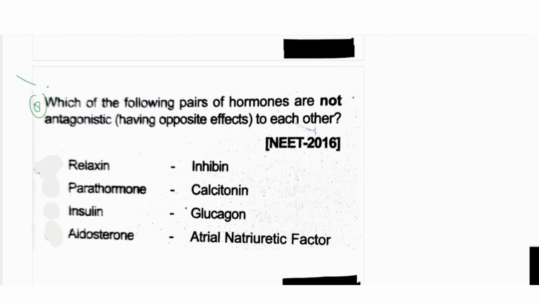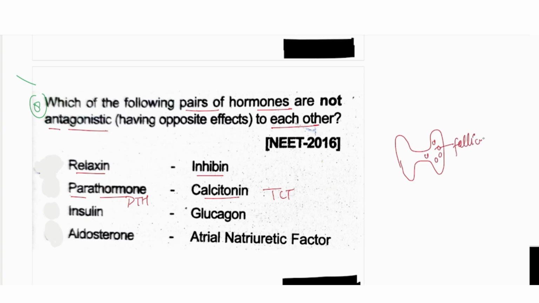Question number 8 is here in front of you. Which of the following pairs of hormones are not antagonistic, that is, not having the opposite effect to each other? Relaxin and inhibin; parathormone, meaning PTH, and calcitonin, meaning thyrocalcitonin. In the thyroid gland we have seen two types of cells, the follicular cells and the parafollicular cells.